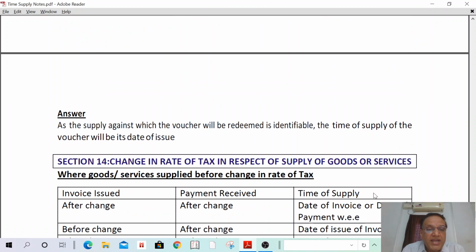As the supply against which the voucher is redeemable is identifiable, the time of supply of the voucher will be the date of its issue.